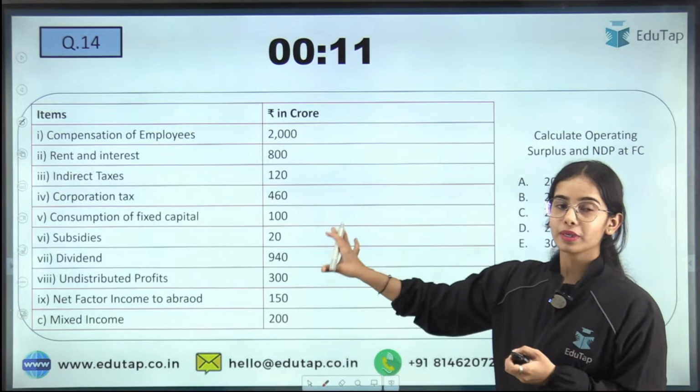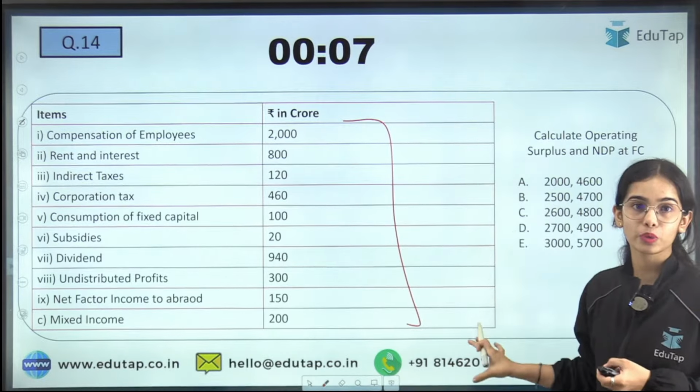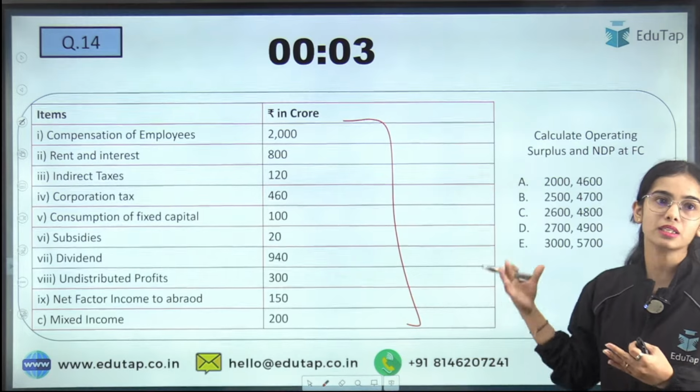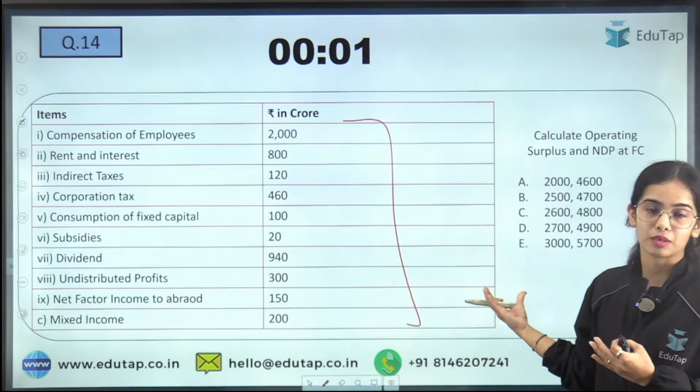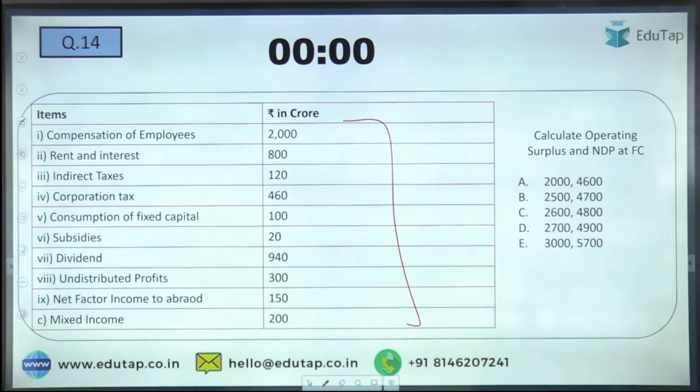Okay, so now let's move forward with the next question. Here, if you are able to solve the question, that means you have understood the concept of the income method in the national income chapter. This is a numerical question, so try to answer this. Let's see how many of you are able to answer this.